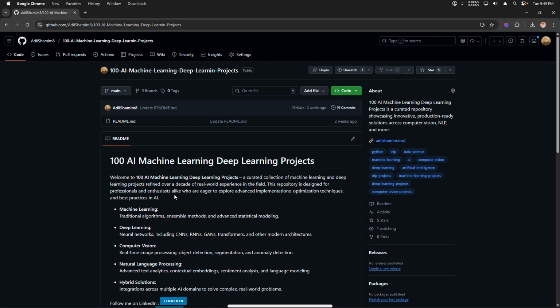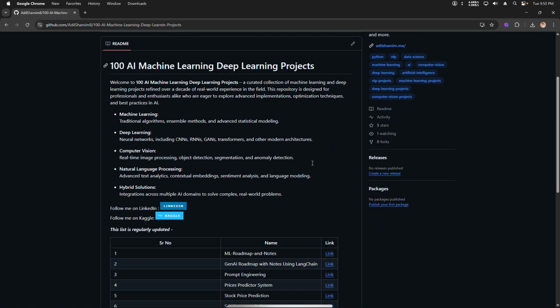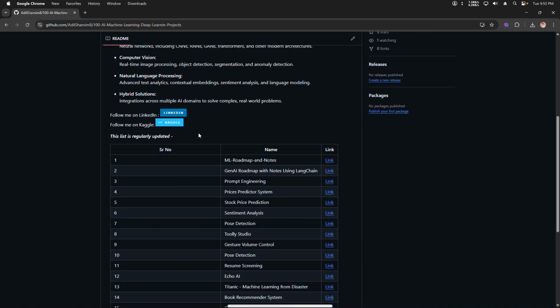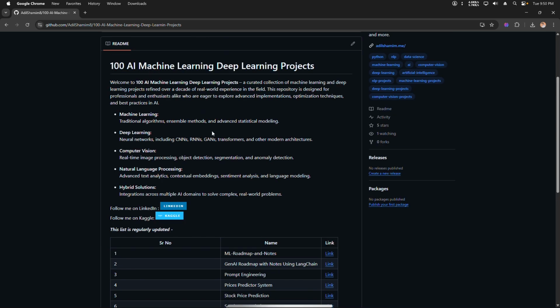I'm going to cover my GitHub repository, with 100 AI, machine learning, and deep learning projects. This is my project about machine learning. I'm trying to call it here machine learning, deep learning, computer vision, natural language processing, and hybrid solutions. Here are all types of machine learning projects.